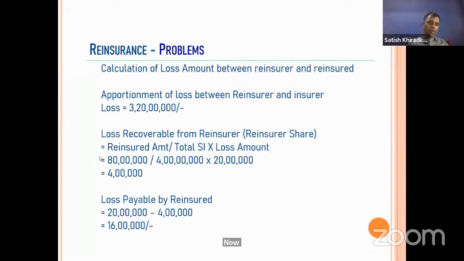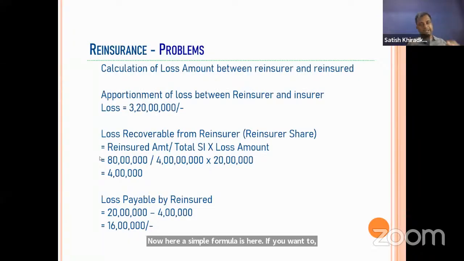I give you permission to write it down; otherwise you'll get it in the PPT also. The formula is: reinsured amount divided by total sum insured, multiplied by loss amount. If you know these three things, you can easily calculate the loss recoverable amount.